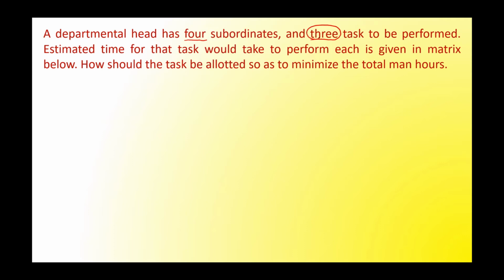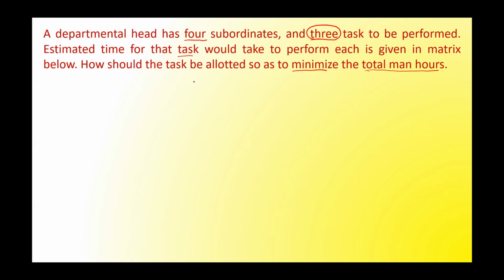So from here you can make out that it is an unbalanced assignment problem. And we need to estimate the time each task would take to perform, which is given in the matrix below. How should the task be allotted so as to minimize the total man hours?